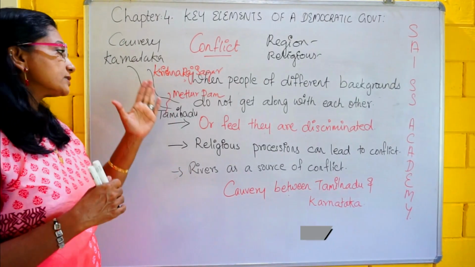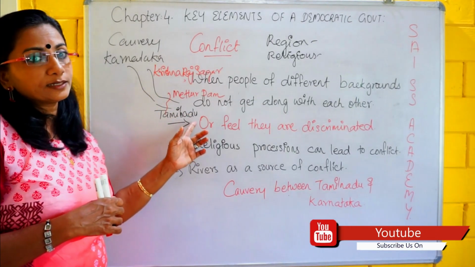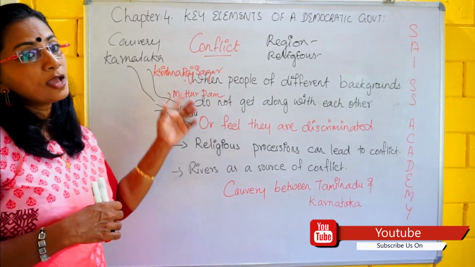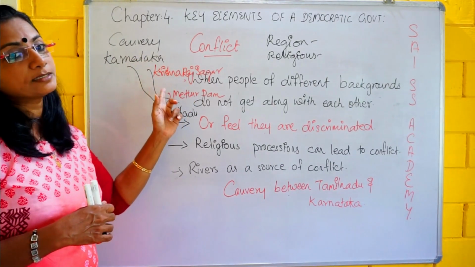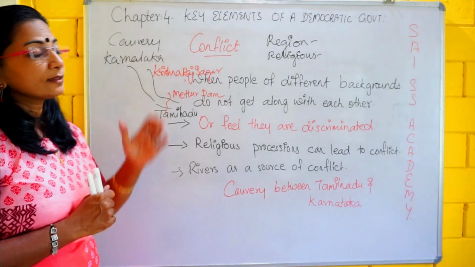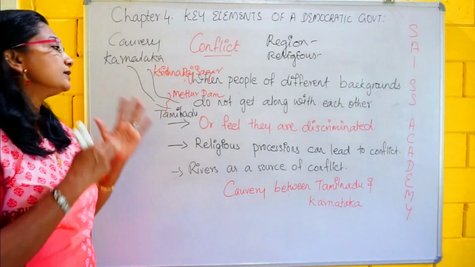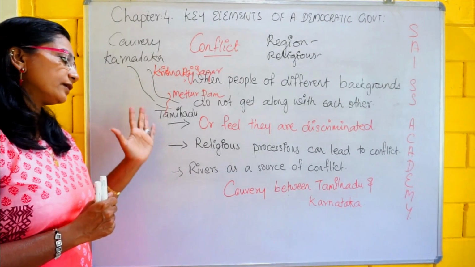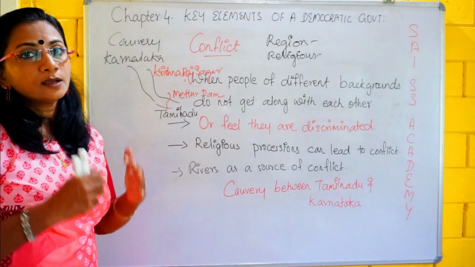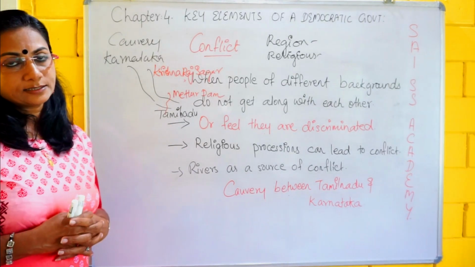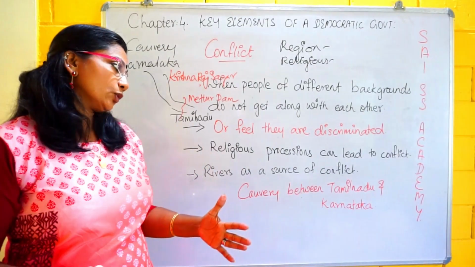The downstream dam is in Tamil Nadu, that is the Mettur Dam, and it can be filled only if water is released from the upper stream, that is located in Karnataka. This leads to the conflict. This was the river issue conflict between the two states. I think you got how the conflicts arise. So all these led to conflict.